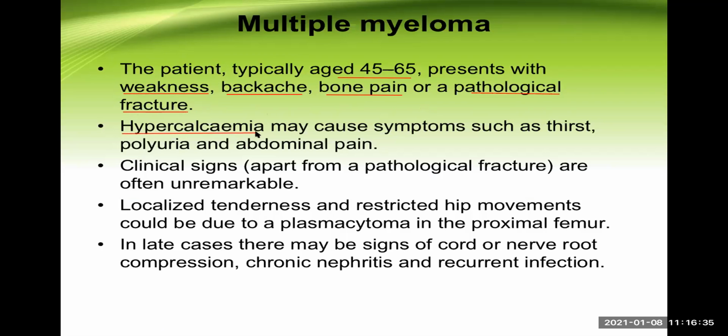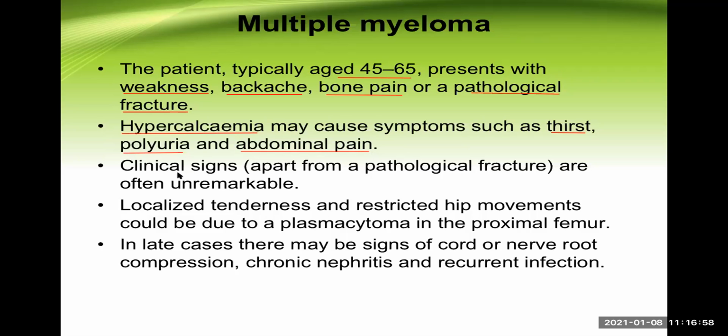Hypercalcemia is quite common. These are the common features of hypercalcemia. See there? Excessive thirst, polyuria. This polyuria leads to excessive thirst. This is called polydipsia, and even abdominal pain. This abdominal pain may be there because of pancreatitis. Hypercalcemia can lead to pancreatitis.